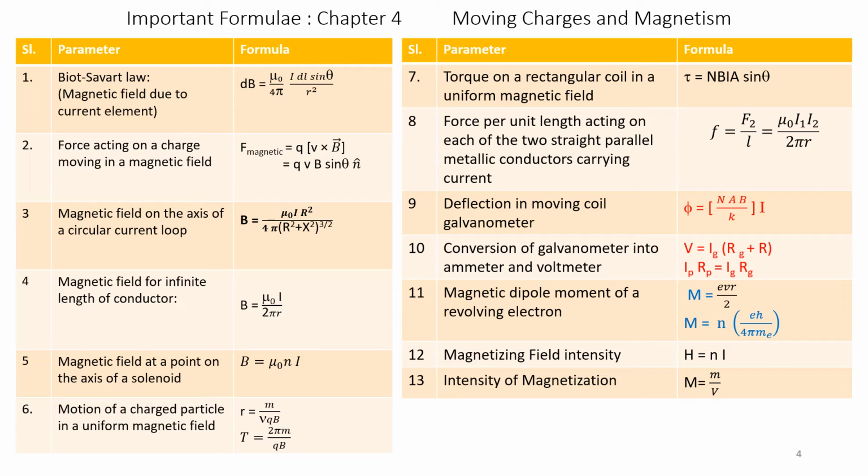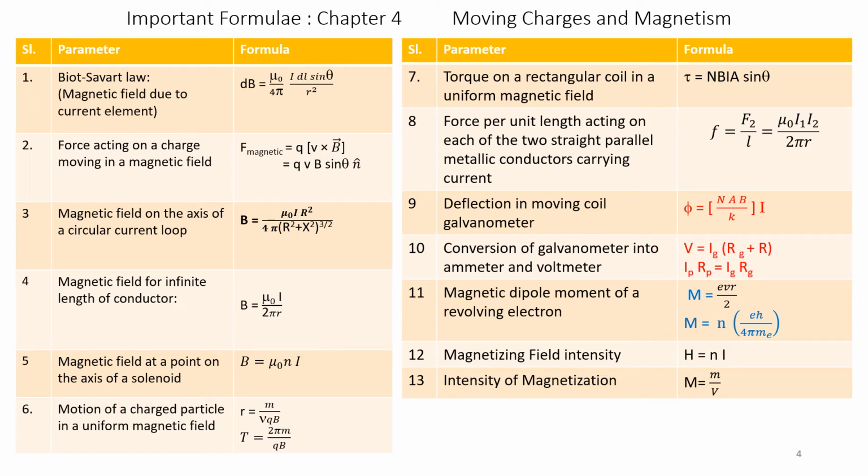Formula number 8. Force per unit length acting on each of the two straight parallel metallic conductors carrying a current I. Force per unit length is represented by small f, that is capital F divided by L. L is the length of the conductor, equals mu naught into I1 I2 divided by 2 pi r, where I1 is the current through conductor A and I2 is the current in conductor B.